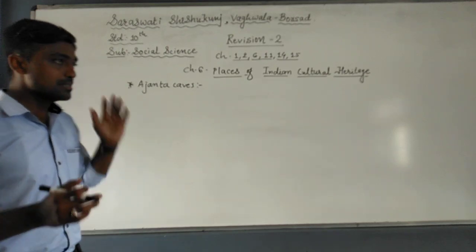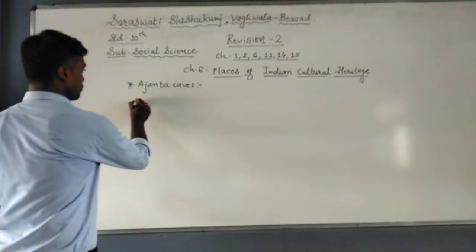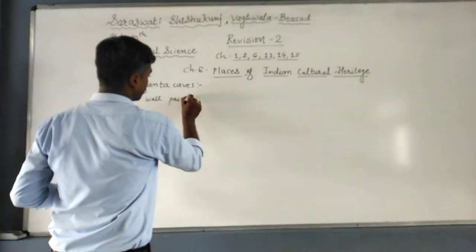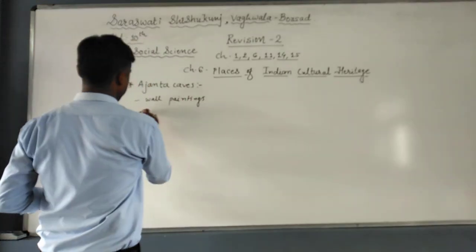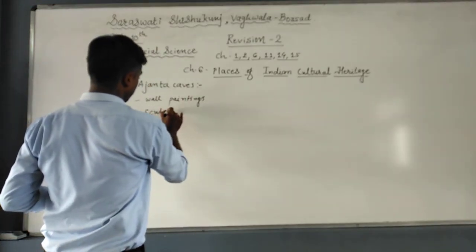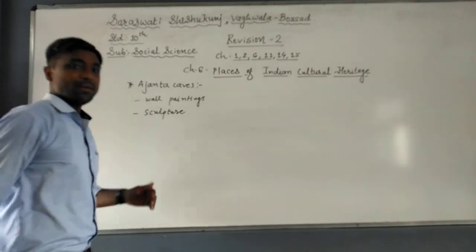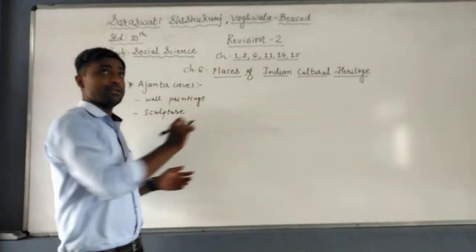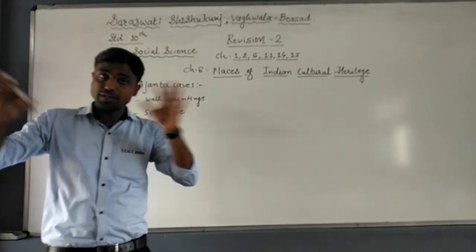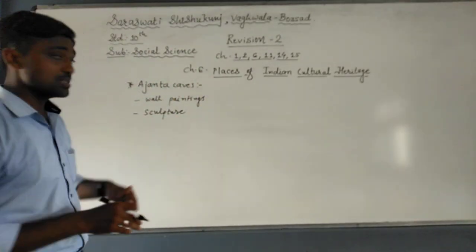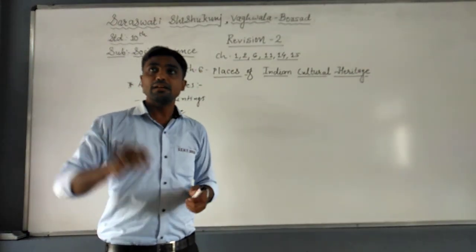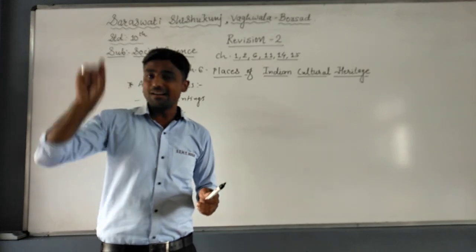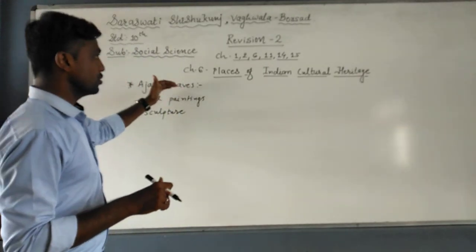Second thing is that Ajanta Caves are broadly divided into 2 categories. One is wall paintings and the other is based on sculpture. Now wall painting and sculpture, what is the difference between them? In some of the caves we can find wall paintings, where the entire wall is painted with different pictures, whereas in sculpture caves you can find that they are sculpting something. It means they have drawn the monuments, or you can say some idols they have carved out. So these caves are divided into 2 categories.